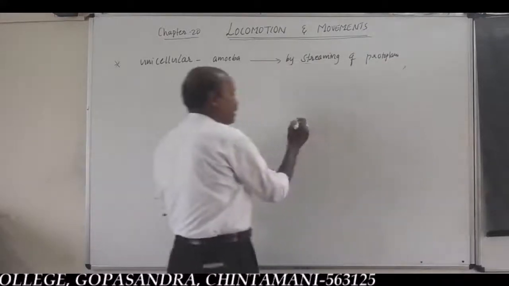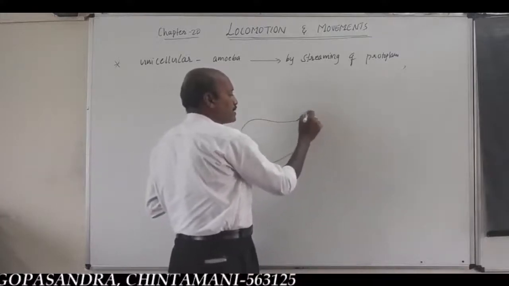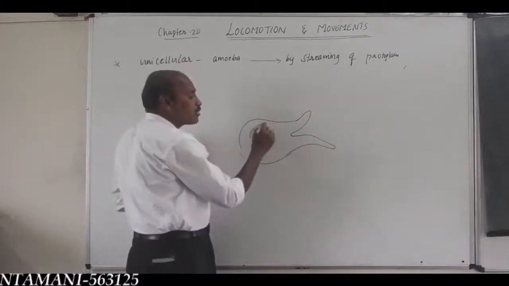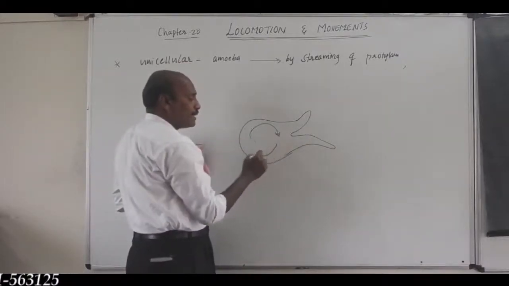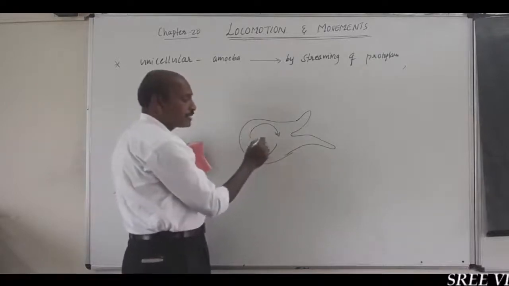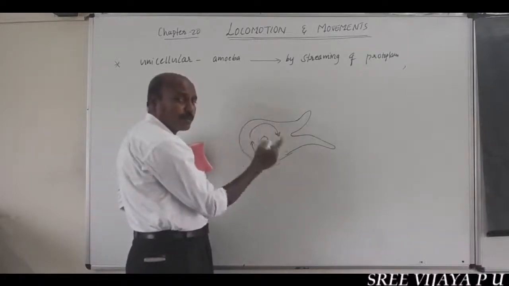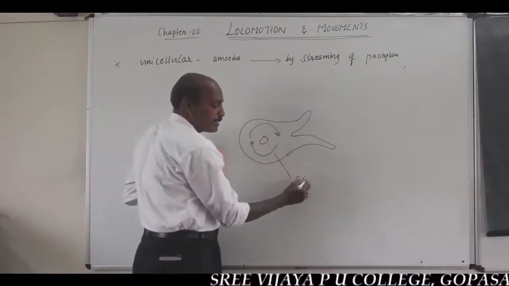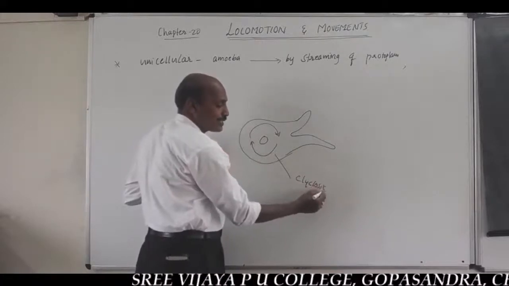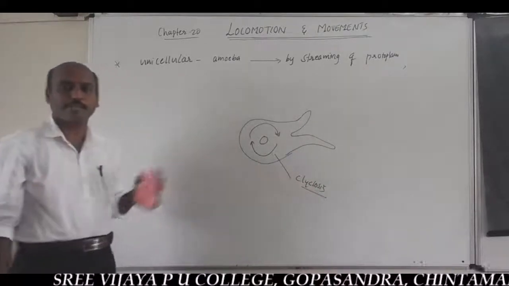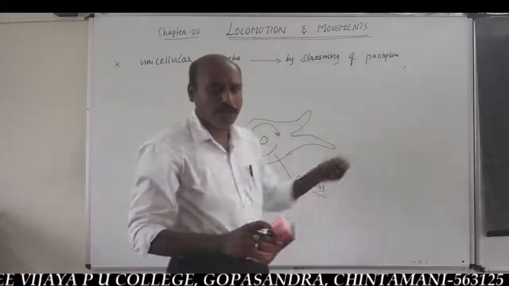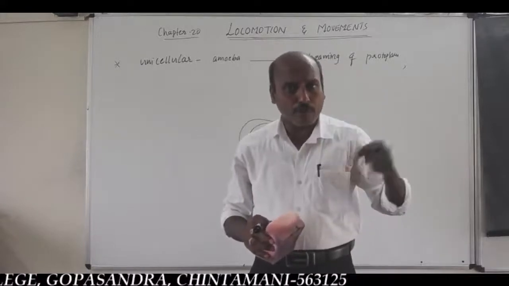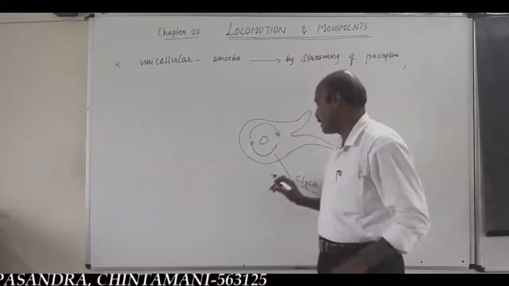That means in amoeba, the protoplasm shows streaming. Streaming means cyclic rotation, the cyclic movement of protoplasm. The cyclic streaming of protoplasm is called cyclosis. You should remember this point. Cyclosis is nothing but the cyclic movement, the streaming of protoplasm in the living cell.